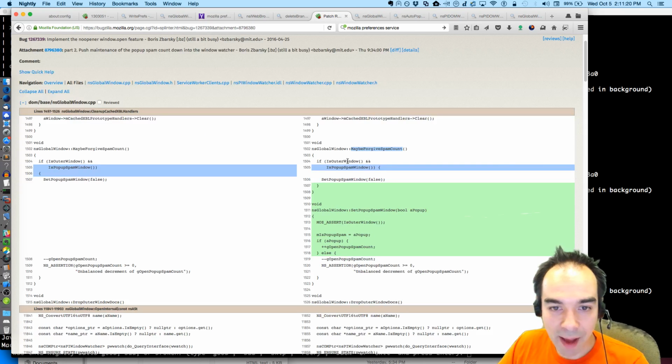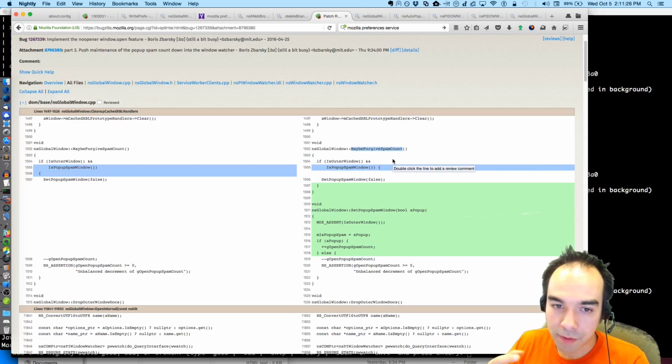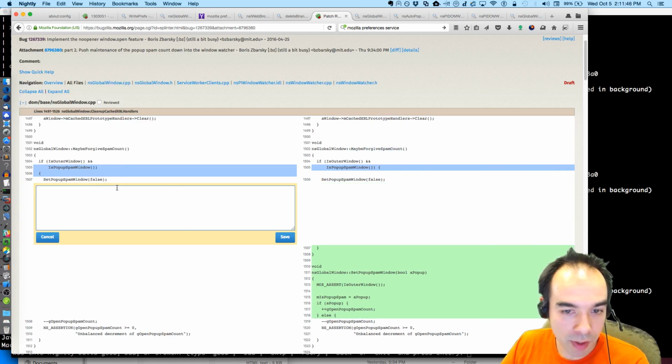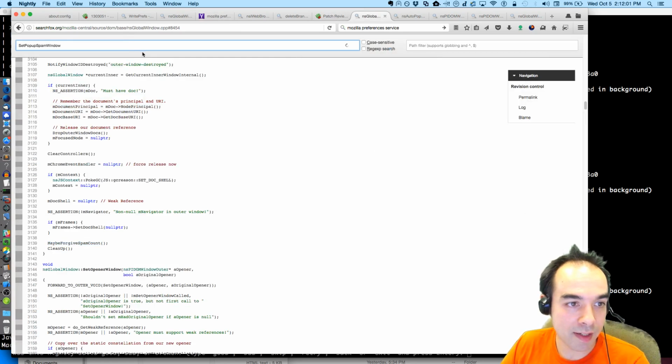Okay, so this maybe forgive spam count thing seems to happen if the window is going away. It's closing, the doc shell has been destroyed, or we're being detached from our doc shell, the window's being torn down. So if we were a spam window, then we say we're not anymore. And we say we're false, so set pop-up spam window. A pop-up. Set pop-up spam window. And that's weird that it's called a pop-up. That might not be the best argument here because it makes me wonder whether or not it is a spam window and not whether or not it is a pop-up.